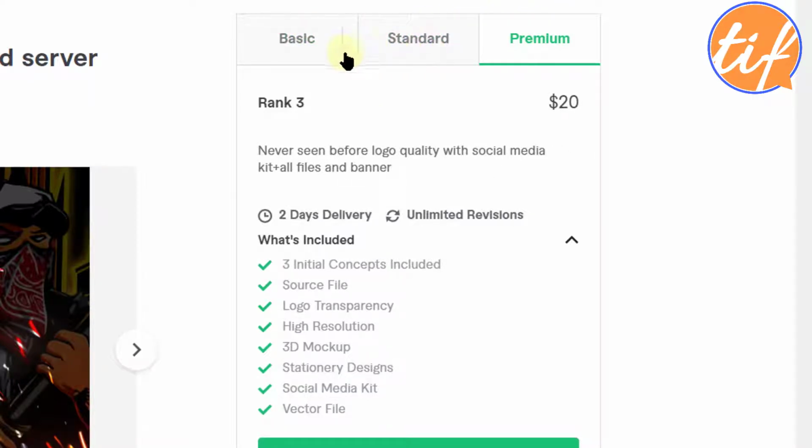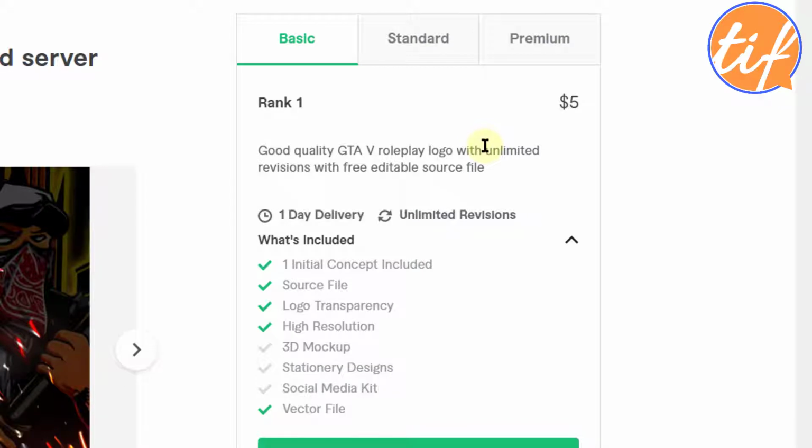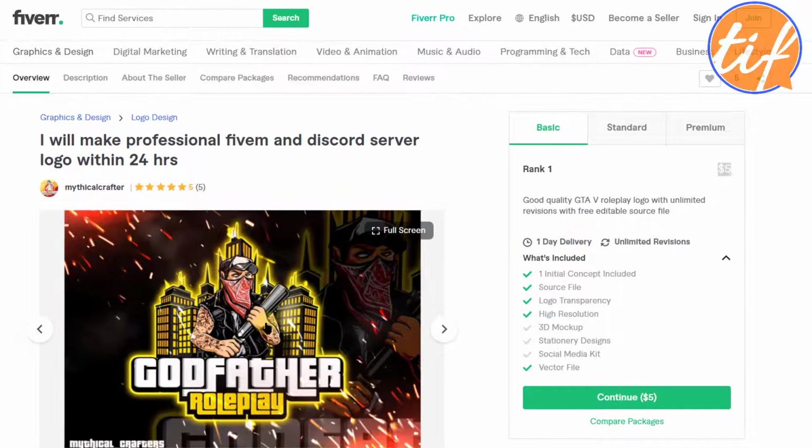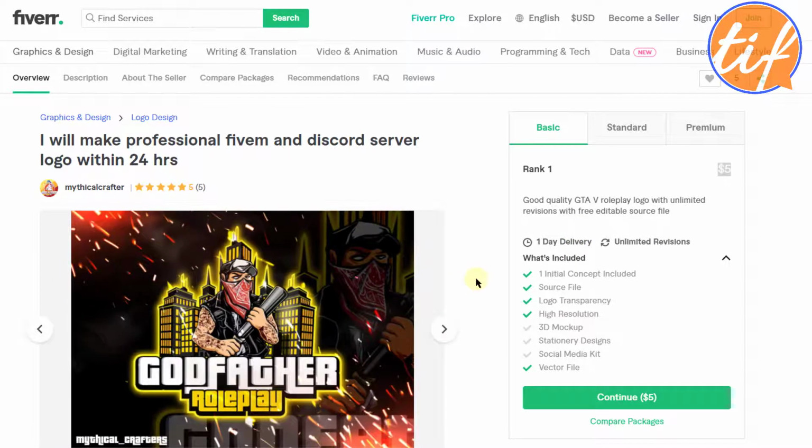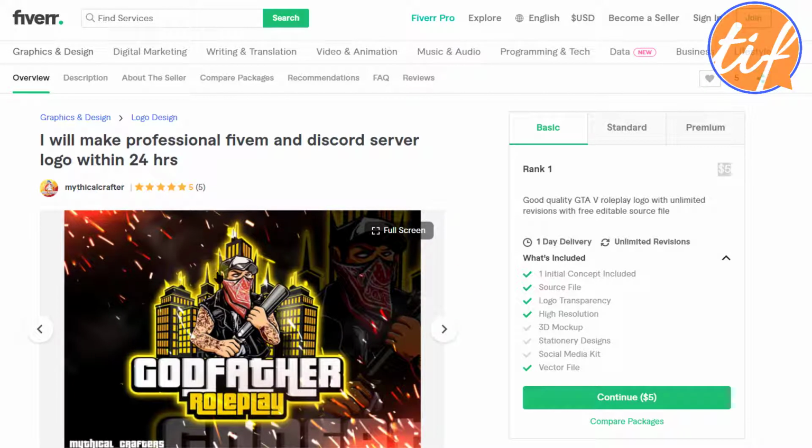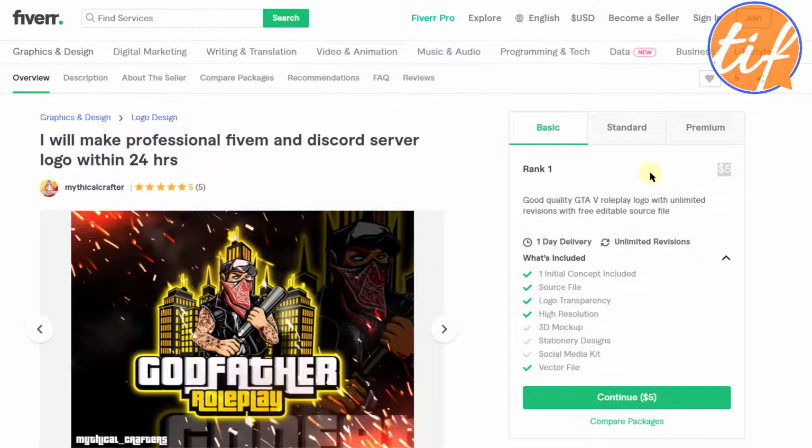All right, now one question here may be how can somebody build a logo for $5? Now understand this, these logos are mostly built on templates. Okay, it's not built from scratch. Mostly this background image, this text and this image overlay, these things are pre-built. Okay, he'll just change the name, maybe change the colors and all, and then provide that logo. That much work for $5 is fine.